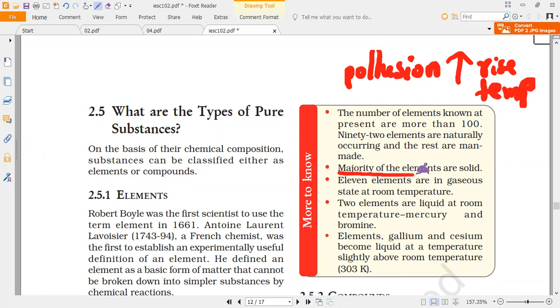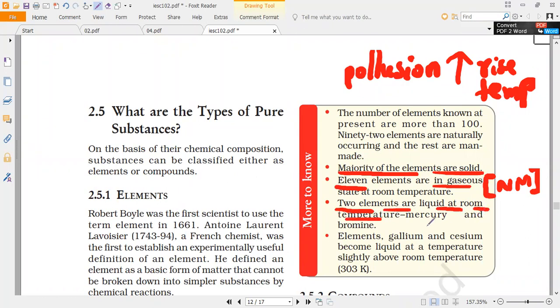And you can see that the majority of the elements are in what state? Solid state. And 11 elements are in gaseous state at room temperature. Are they metals or non-metals? Non-metals. Now, two elements are liquids at room temperature. What are they? Mercury and bromine. Mercury is a metal, and bromine is a non-metal.